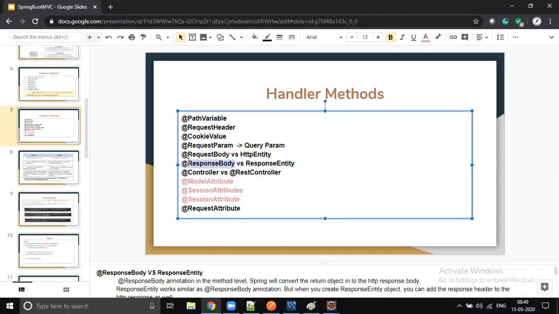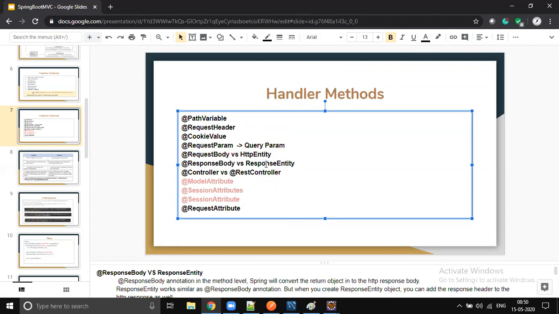Usually whenever we are using REST controller, we don't specify the response body. It is a default added annotation. But sometimes you want to give some header information, right? That time you can use response entity. That is the reason why in some places we return response entity.